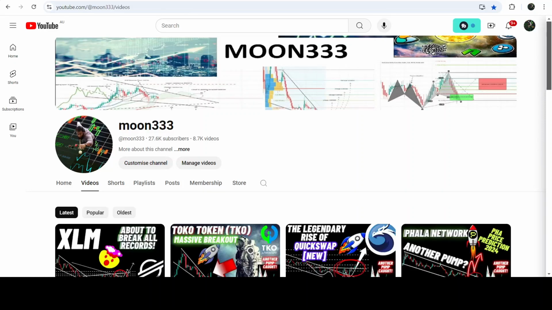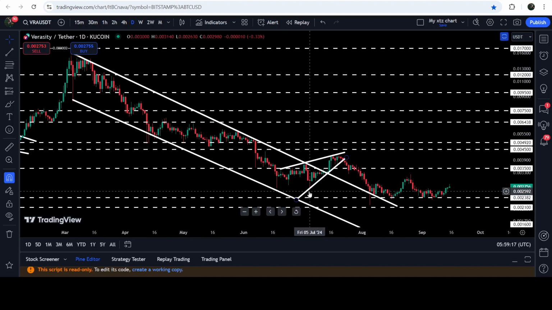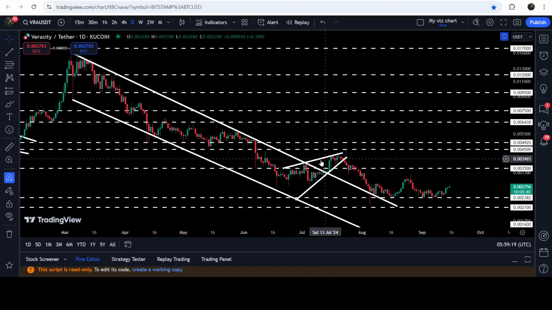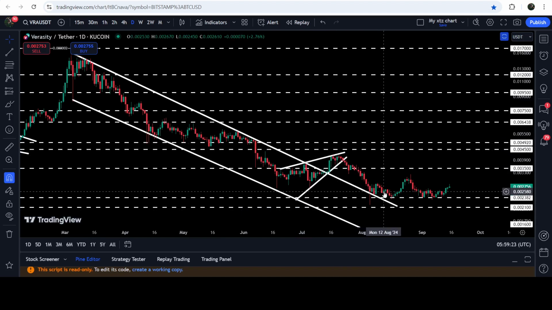On a daily time frame chart, after breaking out a quite long down channel, you can see that the price line of Verasity also broke down the support of this rising wedge pattern. After that, we had a big drop and still it is moving at this short-term support of $0.00238. You can see that we have several touch points at this support and now the price is again gearing up. And in today's video, we will once again analyze this move.